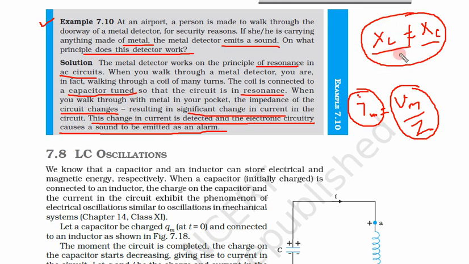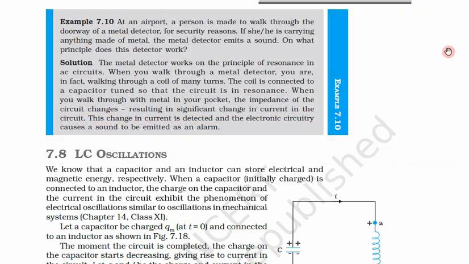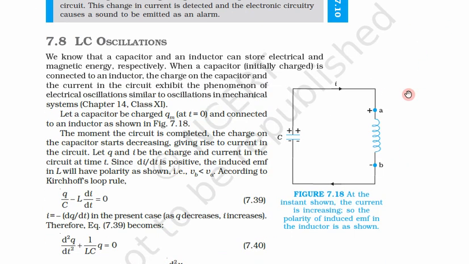This equality of the resonance is now disturbed. Hence there is a significant change in the current in the circuit, which is connected to an alarm. As the current changes, this alarm starts beeping, so they can detect the metal object in your pocket or somewhere else in your bag.